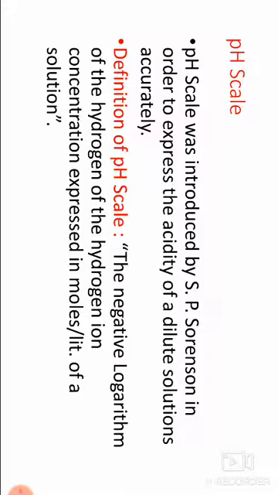According to this theory, acid definition: a chemical species that can accept a pair of electrons and forms a coordinate covalent bond is called an acid. Base: a chemical species that can donate a pair of electrons and forms a coordinate covalent bond is called a base. Salt: the addition product formed by the reaction of acid and base is called salt. This is the explanation of acid, base and salt.